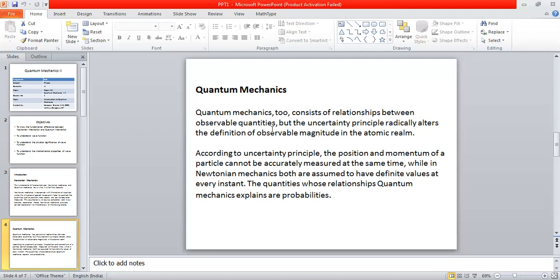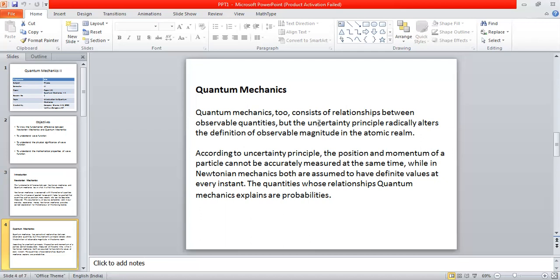But the thing is, there is a fundamental principle in quantum mechanics, what we call Heisenberg's uncertainty principle. It is this principle which makes a radical change in the field of quantum mechanics compared to Newtonian mechanics. There is no such uncertainty principle in Newtonian mechanics, because all the particles and objects, their position, velocity, etc., can be measured accurately. Whereas such a thing is not possible in quantum mechanics.